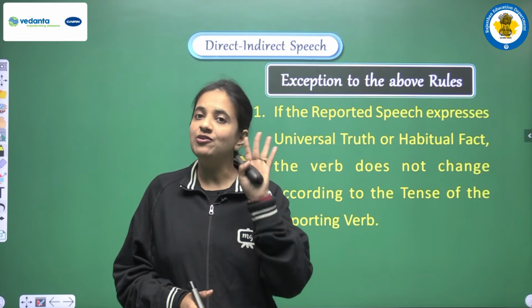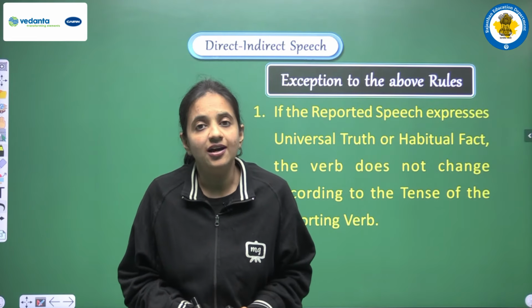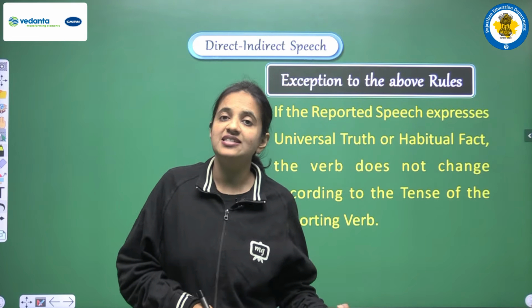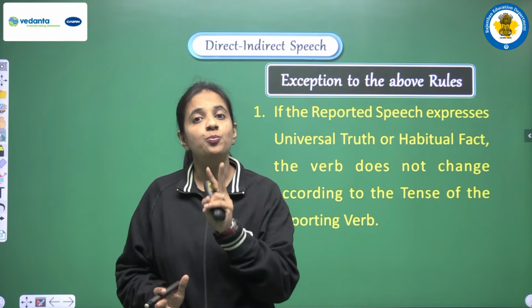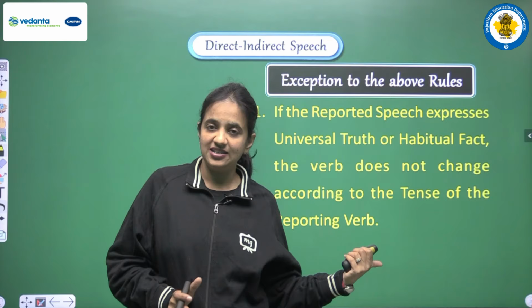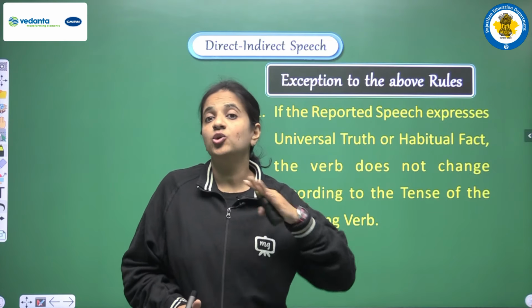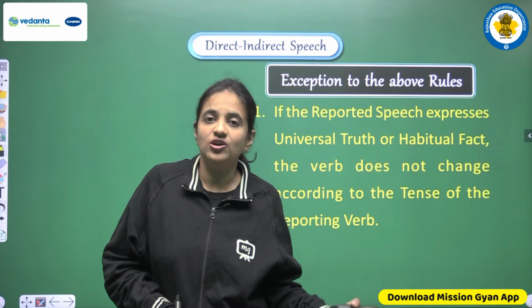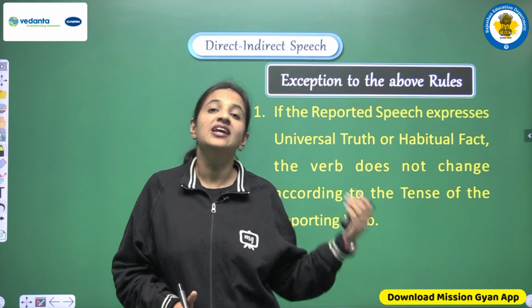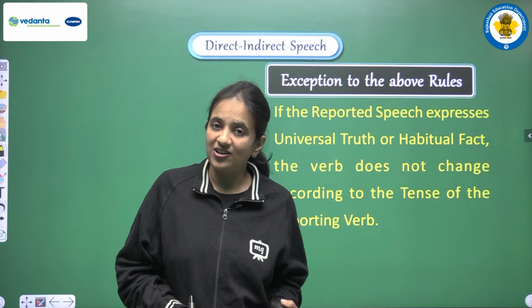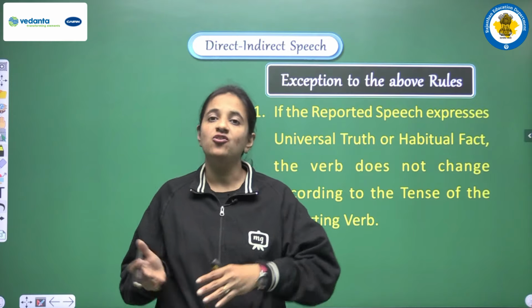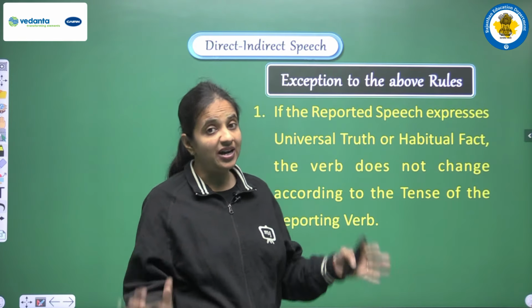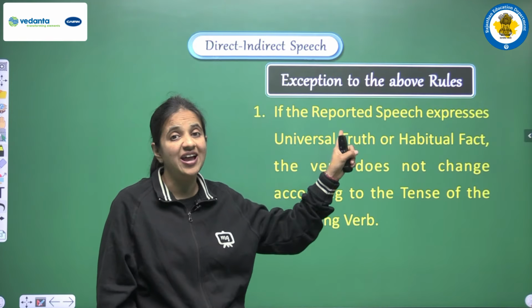First of all, we have four present tenses, so just convert those present tenses into their respective past tenses. But we also have two past tenses that we have discussed, so we have to convert those two past tenses also according to the rule that we have discussed. Now if we have modal auxiliaries, we have to convert the modal auxiliaries also into their past forms. But yes, we have some exceptions here.